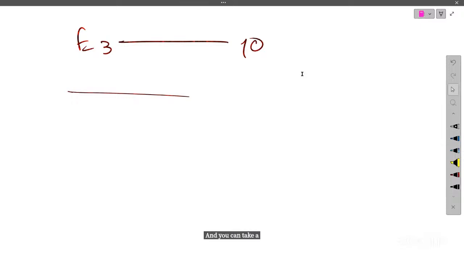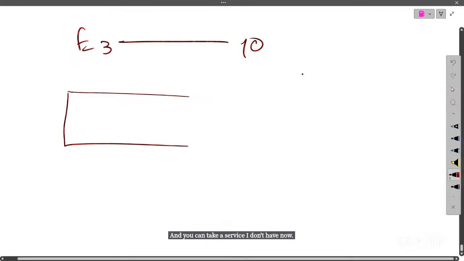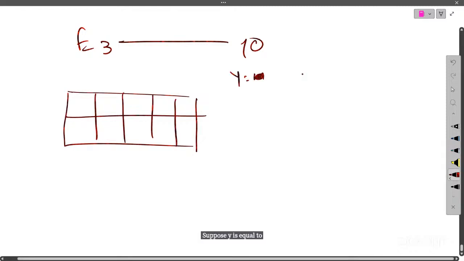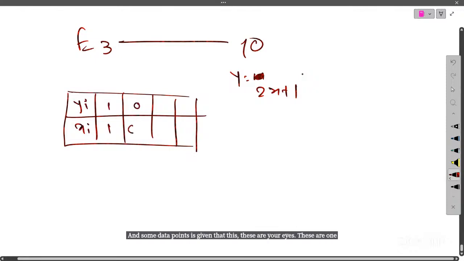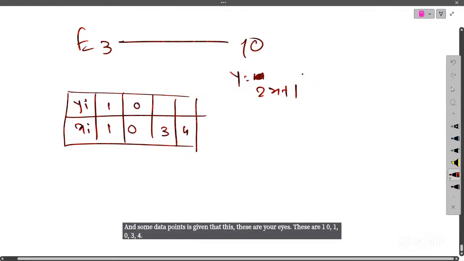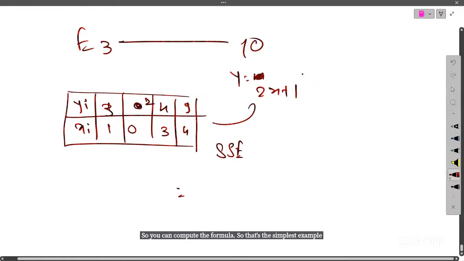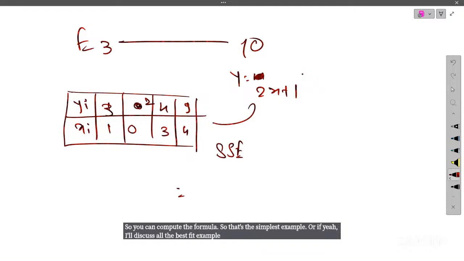I don't have one now. In general, the simplest thing anyone can ask about SSE is: suppose y equals some expression is given to you, let's say 2x plus 1, and some data points are given, these are your y's, these are x's. Let's take x as 1, 0, 1, 0, 3, 4, and the y values can be anything, so let's take 3, 2, 4, 9. Then they can easily ask what the SSE is here, and you can compute it via the formula. That's the simplest example. Or else I'll discuss the best fit example in the next session. That will take a little time.